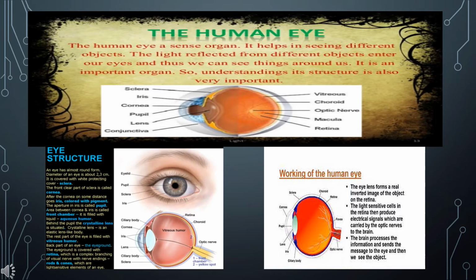It is the outermost covering of the eyeball. Its function is to house and protect the vital internal parts of the eye. Cornea. It is the front bulging part of the eye. Its function is to act as a window to the world, that is, to allow the light to enter in